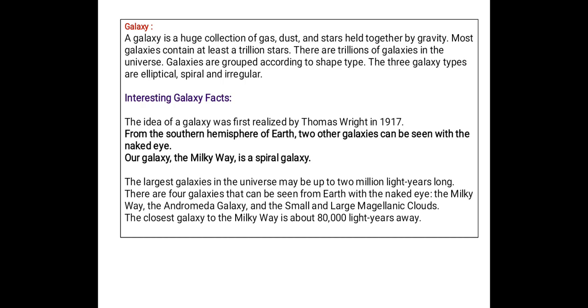And before I enter into the types discussion, let me share two interesting galaxy facts. From the southern hemisphere of Earth, two other galaxies can be seen with the naked eye. The galaxies' names are Andromeda Galaxy and Milky Way Galaxy. Our galaxy is the Milky Way Galaxy. It is a spiral galaxy.